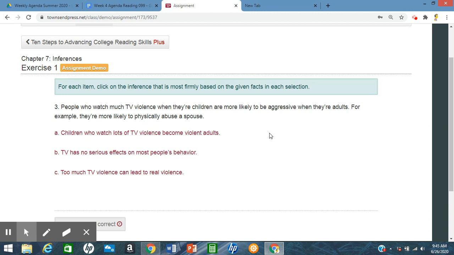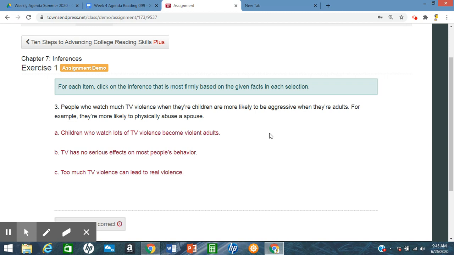A says children who watch lots of TV violence become violent adults. B, TV has no serious effects on most people's behavior. Or C, too much TV violence can lead to real violence. So our correct answer here, we have to first eliminate one. And we have to eliminate B, because it says TV has no serious effects on most people's behavior. But they're saying in this paragraph that there are some effects. So right away we have to get rid of that, because they're talking about some serious effects like abuse.